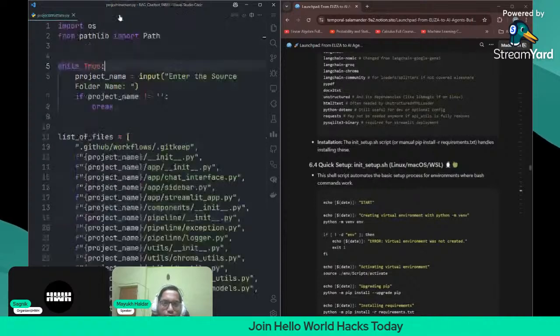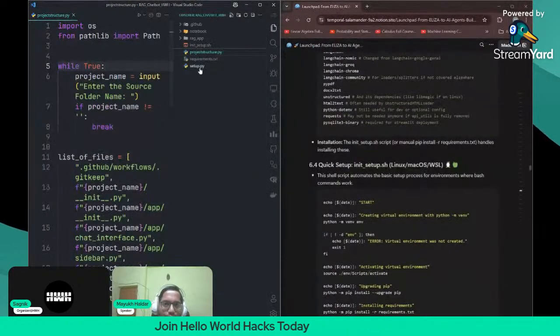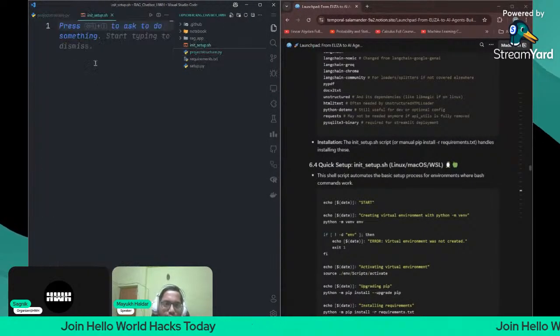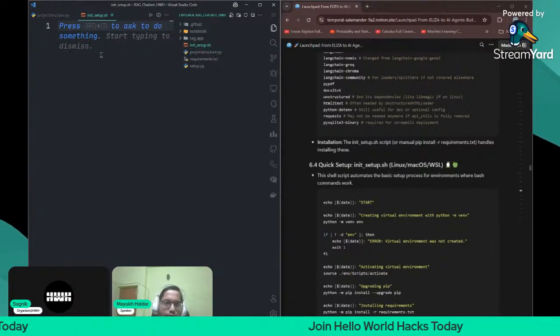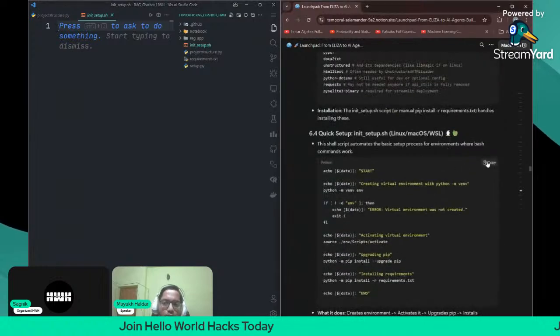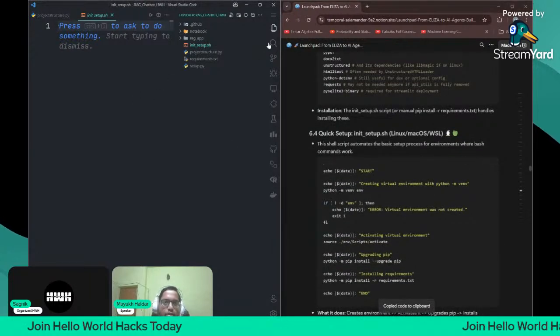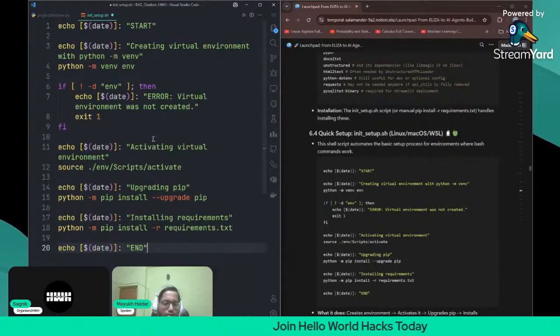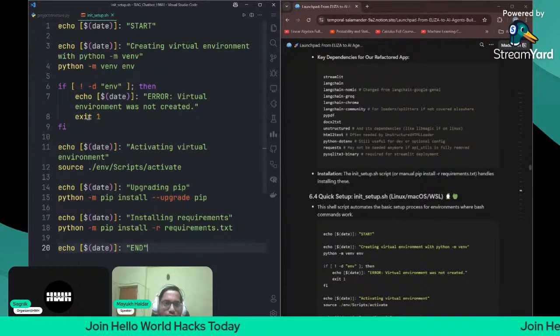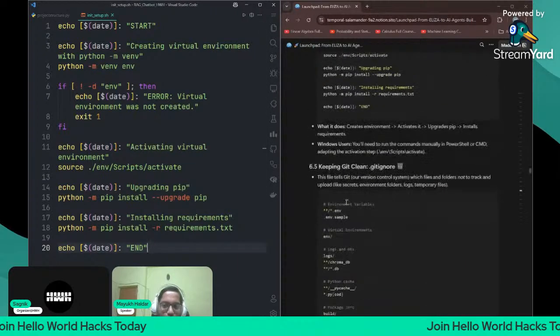Then we will create a very quick and short setup.sh. What is sh? Shell script. And what is init setup? We are going to create an environment, and for that I've created an init_setup.sh. Just copy this init setup and paste it here. Then you're going to run this, but before that, let me check whether any more things are required.